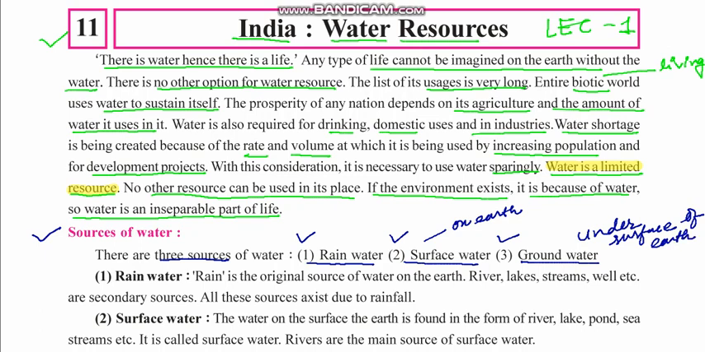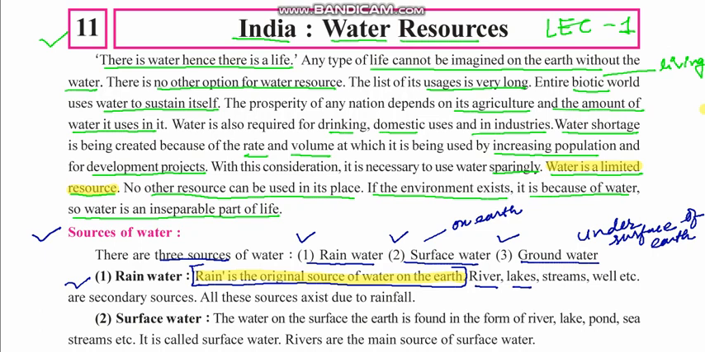So we are going to study rainwater first. Rain is the original source of water on earth. Remember this, it is asked many times. Rain is the original source of water on earth. Original means this is the place from where the other sources get their water. Like in a river, from where will the river get the water? From rain. Ocean, from where does it get it? From rivers. But rain is considered the original source of water.